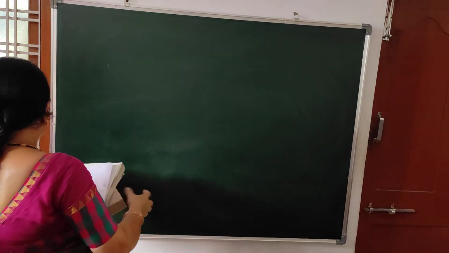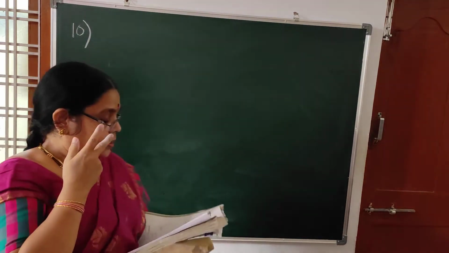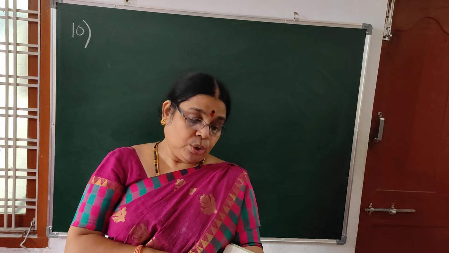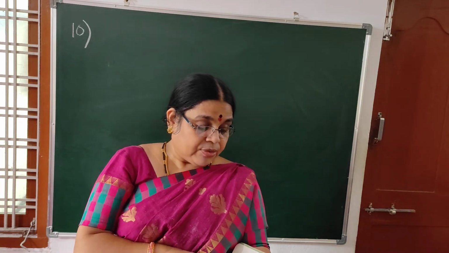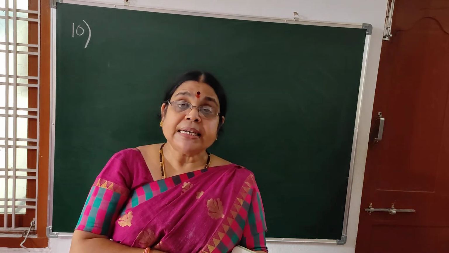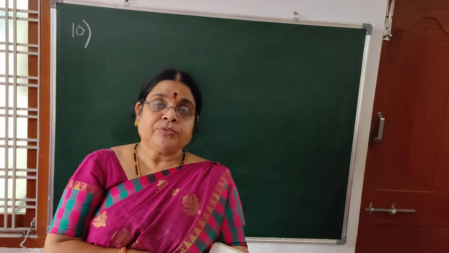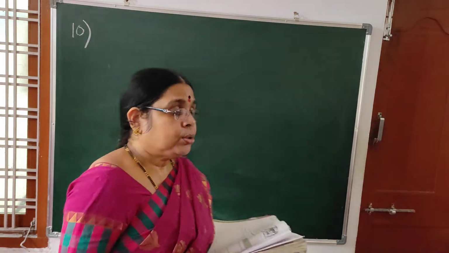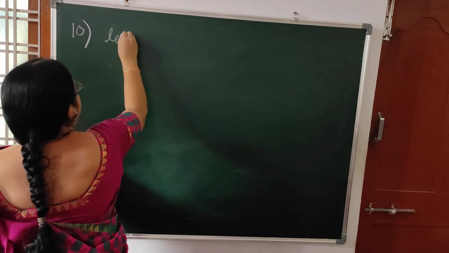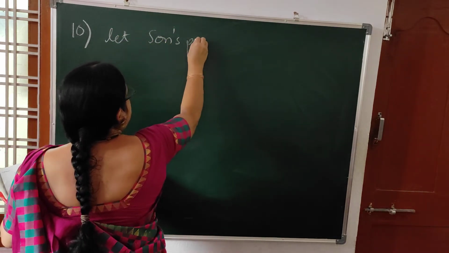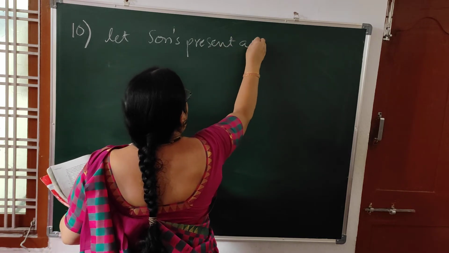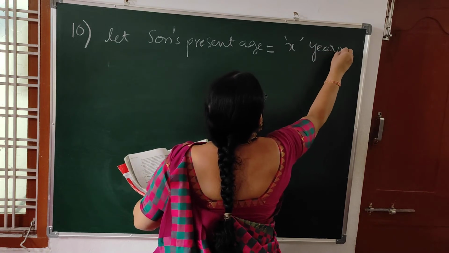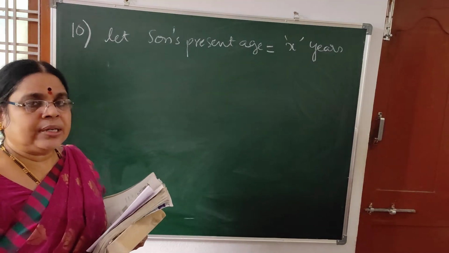Next question, 10th sum. Aman's age is 3 times his son's age. 10 years ago, he was 5 times his son's age. Find their present ages. Aman's age is 3 times his son's age. So here Aman is father and he is 3 times his son's age. So whose age should you take as x? Let son's present age be x years.